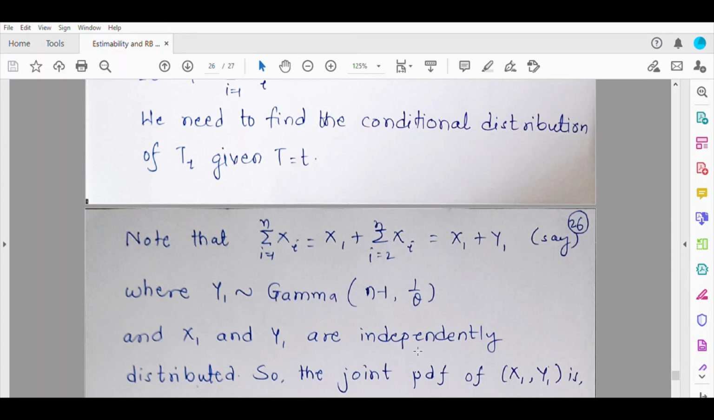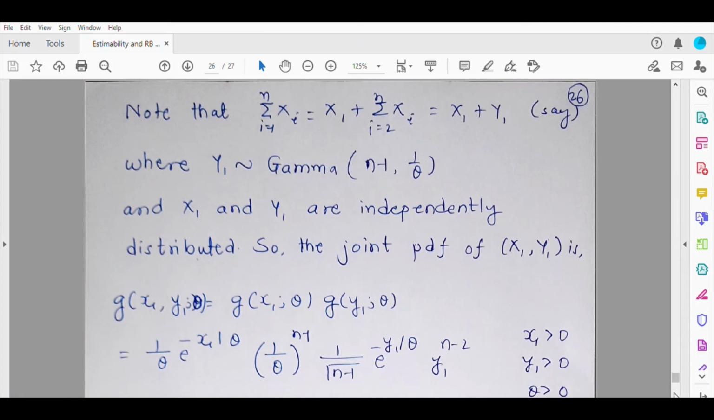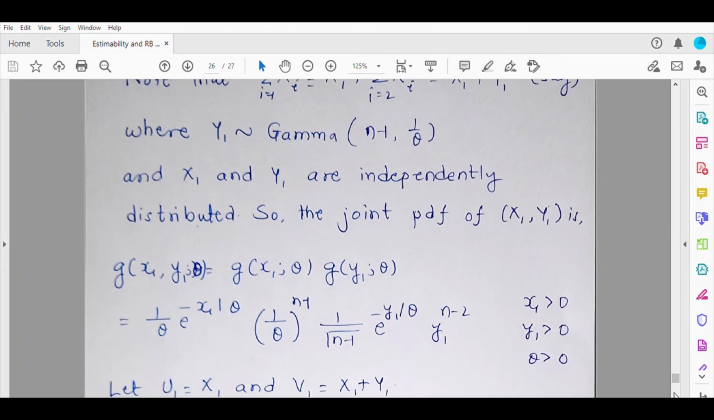And so you can write the joint PDF of x1, y1 as the product of the marginal distributions of x1 and y1. So the joint PDF g of x1, y1 at theta will be g of x1 at theta times g of y1 at theta, where this is the marginal PDF of y1. This is how the joint distribution will be. Now we don't want the joint distribution of x1 and y1. We want the joint distribution of x1 and summation xi from 1 to n, which is basically x1 plus y1. So from the joint distribution of x1, y1, we can find the joint distribution of x1 and x1 plus y1.